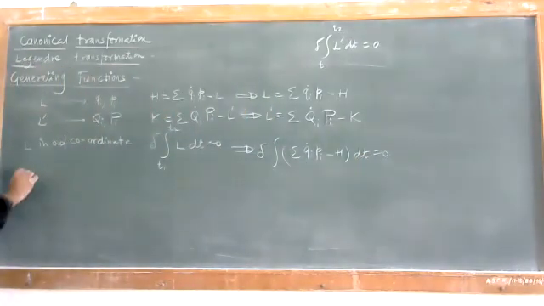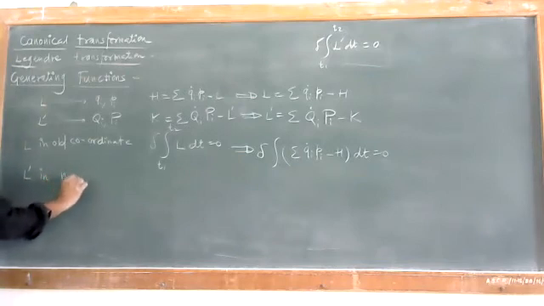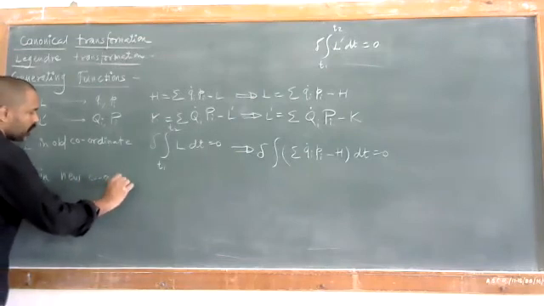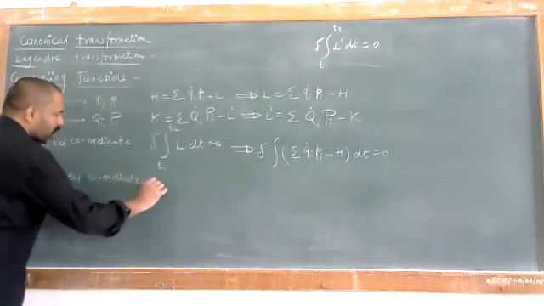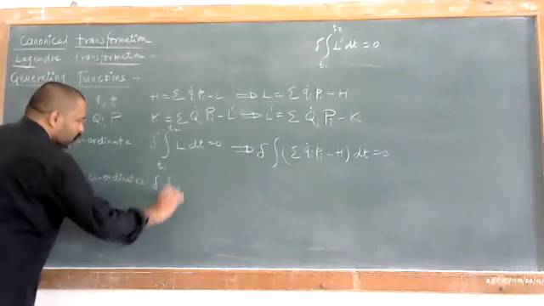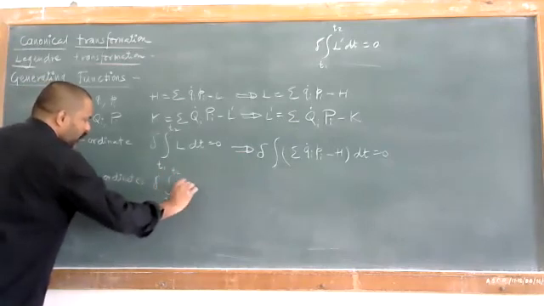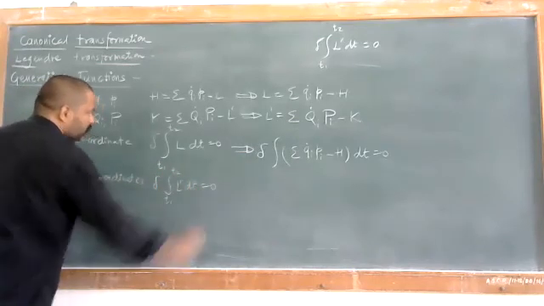The Lagrangian L dash in new coordinates, so we'll have that in terms of new coordinates. How can we write that? We can write delta integration from t1 to t2 of L dash dt is equal to 0.